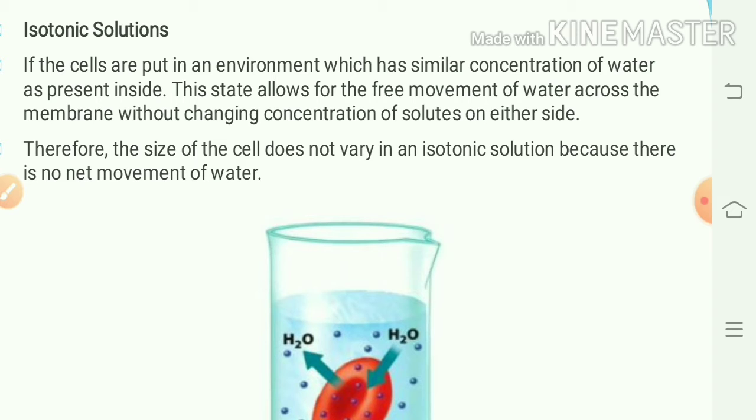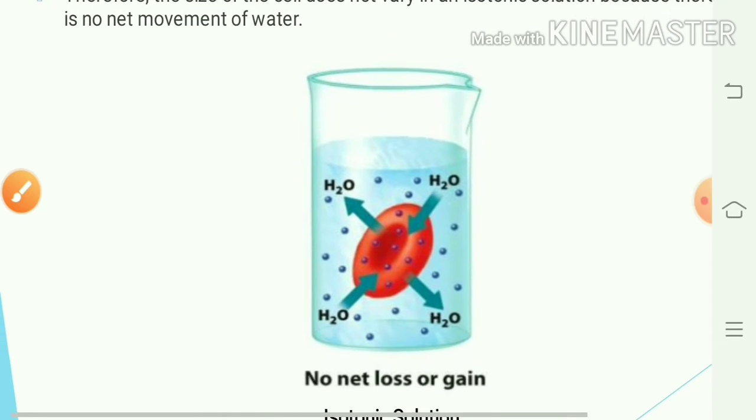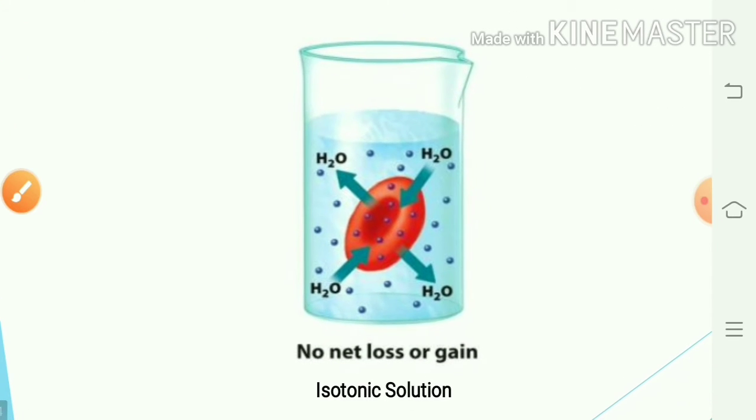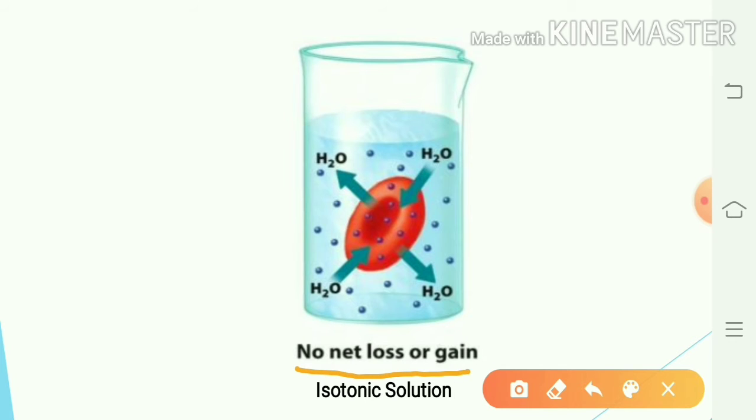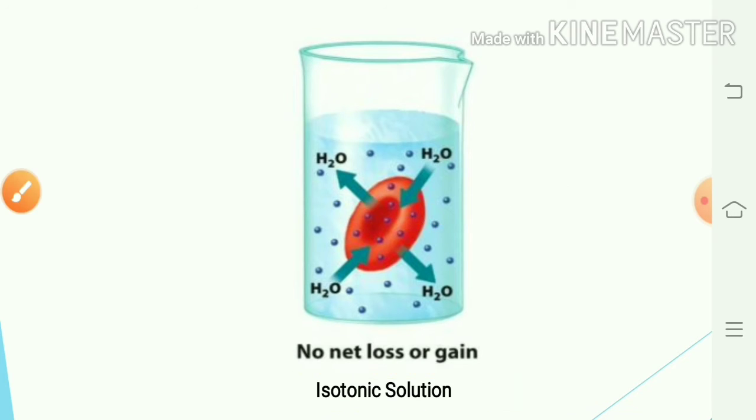There is no net movement of the water. Thus, here you will see no net loss or gain of the water inside and outside of the cell in the isotonic solution. So the size of the cell remains the same. There is no swelling or shrinking of the cell.